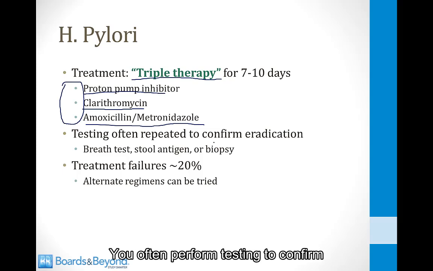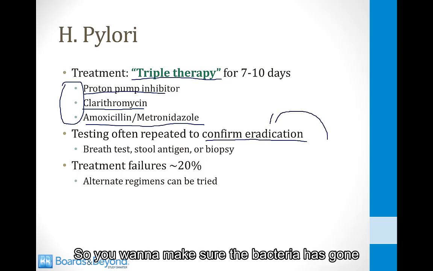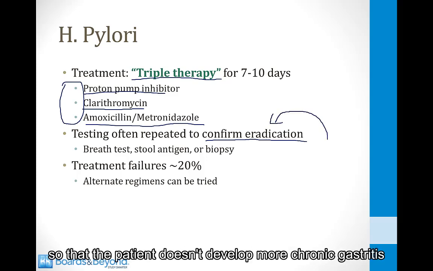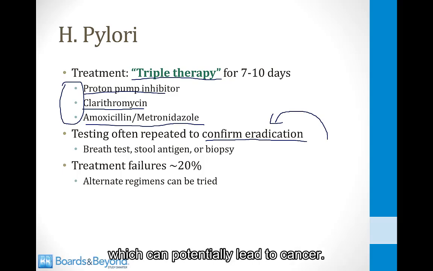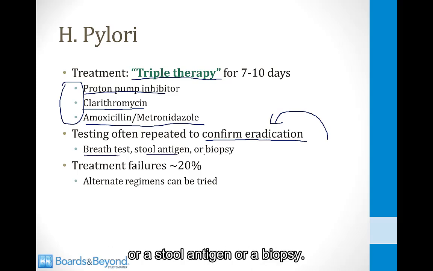You often perform testing to confirm that the bacteria has been eradicated. Remember that I told you patients can have an asymptomatic infection with H. pylori, so you want to make sure the bacteria is gone so that the patient doesn't develop more chronic gastritis, which can potentially lead to cancer. So eradication is confirmed with either a breath test or a stool antigen or a biopsy.